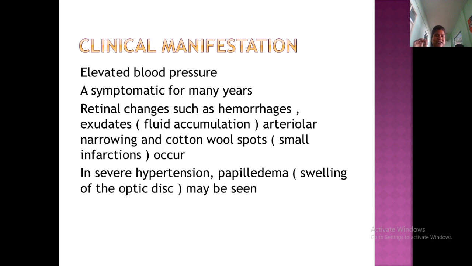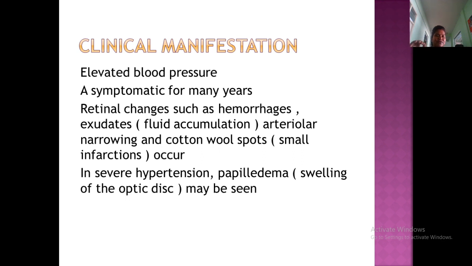So when we see the retina of hypertensive patients, these are the retinal changes. When you are writing an assessment for a hypertensive patient, you have to check the retinal changes. Every time we used to write that it's normal, but that is not correct.